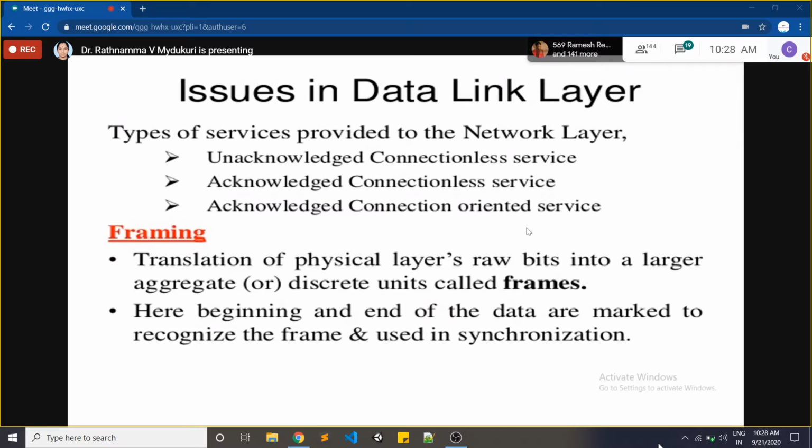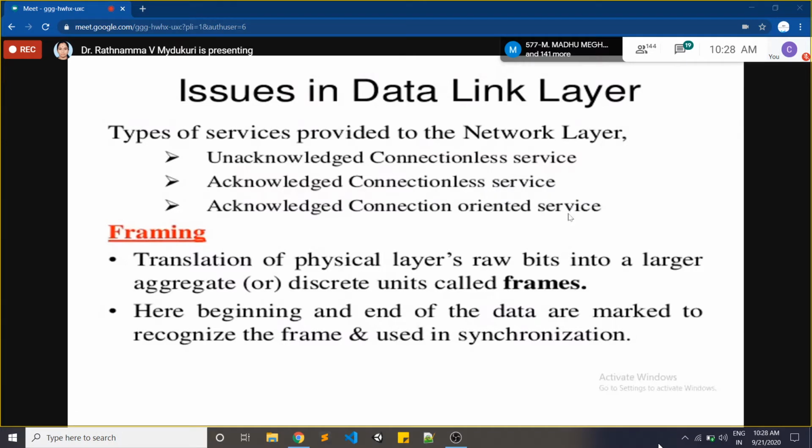Unacknowledged connectionless service. Second one is acknowledged connectionless service. And third one is acknowledged connection oriented service.